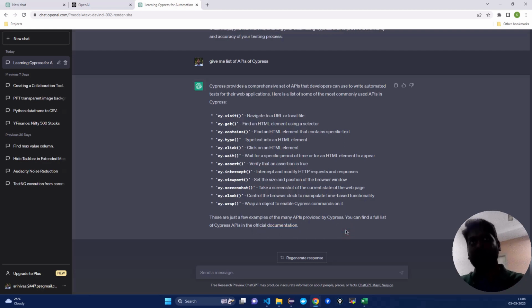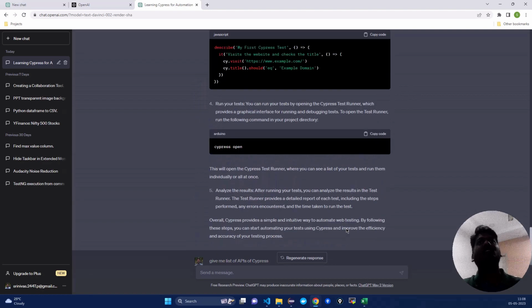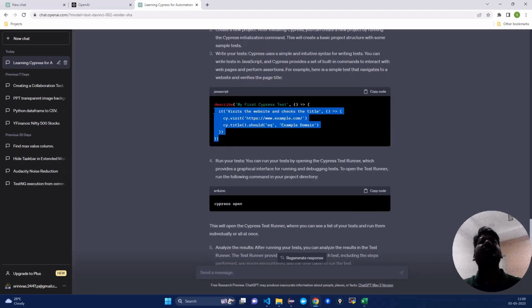So I think ChatGPT has helped in bringing a guidance system for how you want to learn, what you have to learn, from where you have to learn, and what the various things are that you have to do. Even if you want some code, you can easily get it here, right? Here, if you saw, there is a very simple code that it has given.